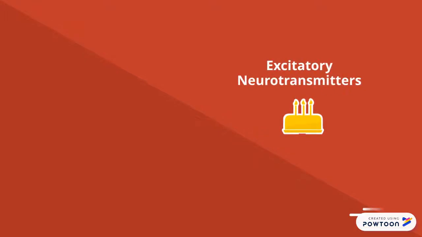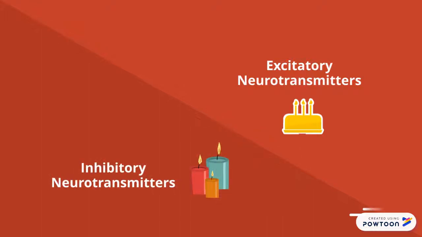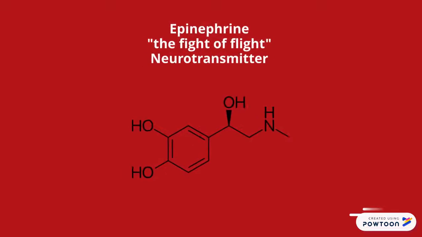Depending on the signal that is being sent, different types of neurotransmitters are used. For instance, the neurotransmitters can either be excitatory, which excite the cell and thus result in the body firing an action, or it could be inhibitory, which calms the cell signal and thus reduces the chance of the body firing an action. For example, one of the most used excitatory neurotransmitters is epinephrine. Epinephrine, also known as adrenaline, is known as the fight or flight neurotransmitter and provides a signal to humans for them to either fight or flee.